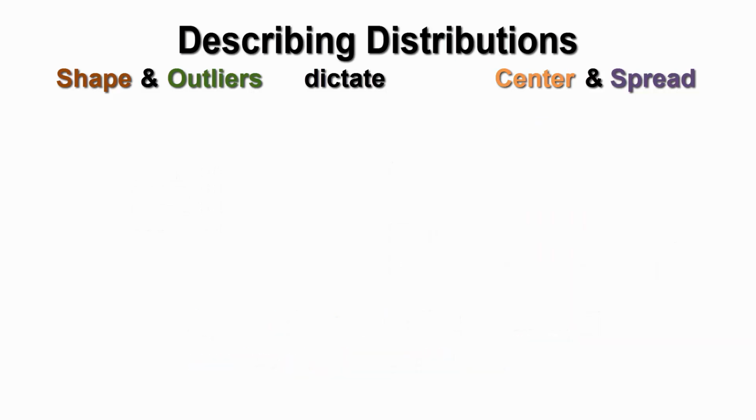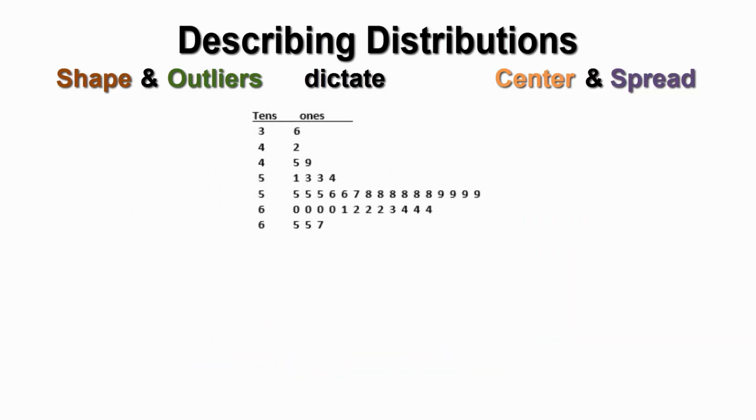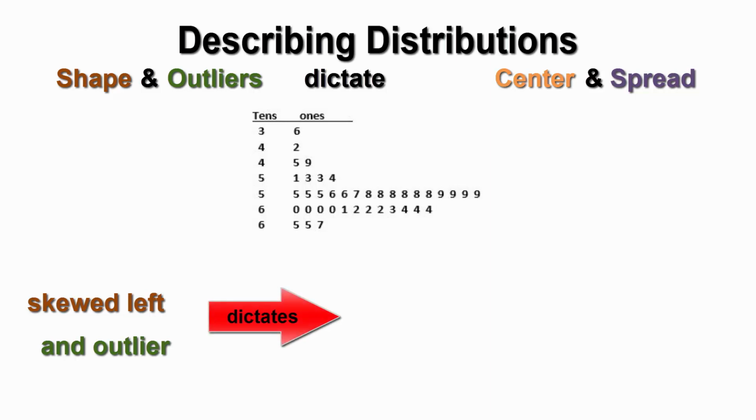Recall the times to complete an obstacle course for 39 people. Describe the distribution. Shape, skewed left. The lowest time is likely an outlier. Outliers must be 1.5 interquartile ranges below the lower quartile or above the upper quartile. Fortunately, due to skewness, we need to calculate and report the IQR for spread anyway, so we will use it